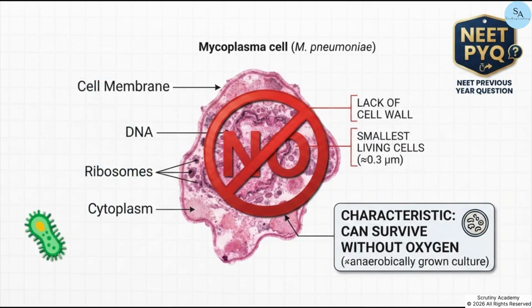Before we move out of Monera, we can't forget Mycoplasma. These are the pathogenic rule breakers of the bacterial world. They completely lack a cell wall, which makes them super unique here. And they actually hold the title of the smallest living cells known to science that can survive completely without oxygen. Definitely lock that fact in.